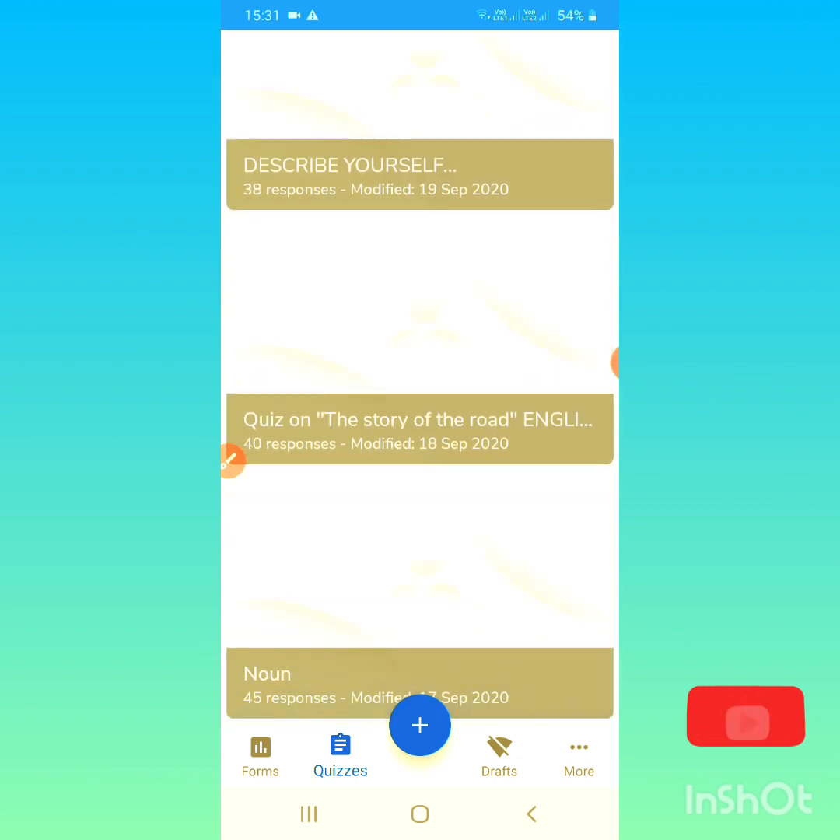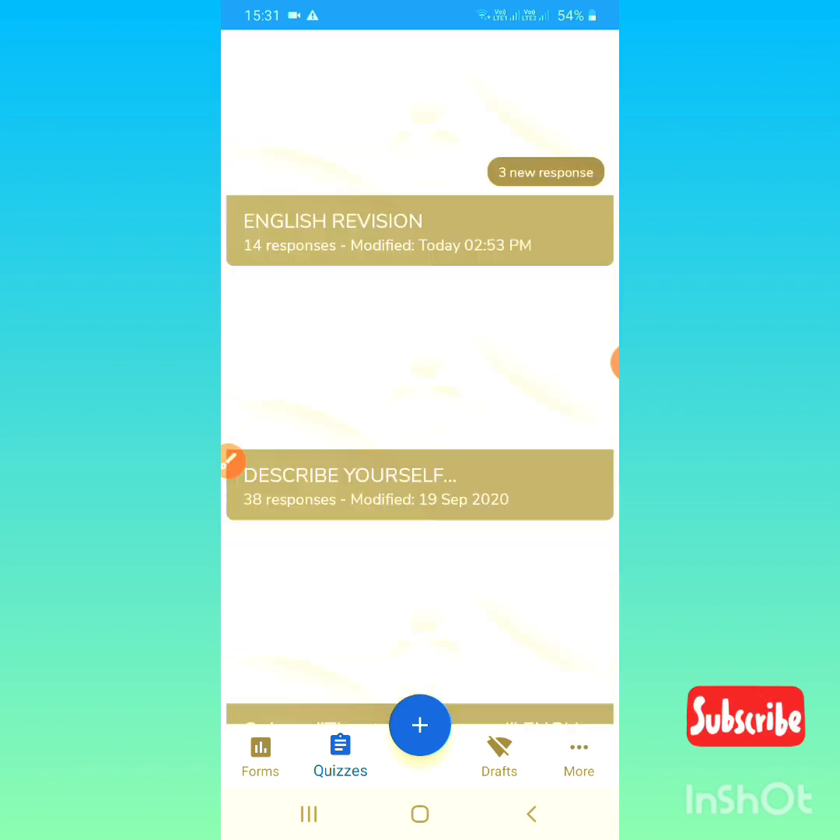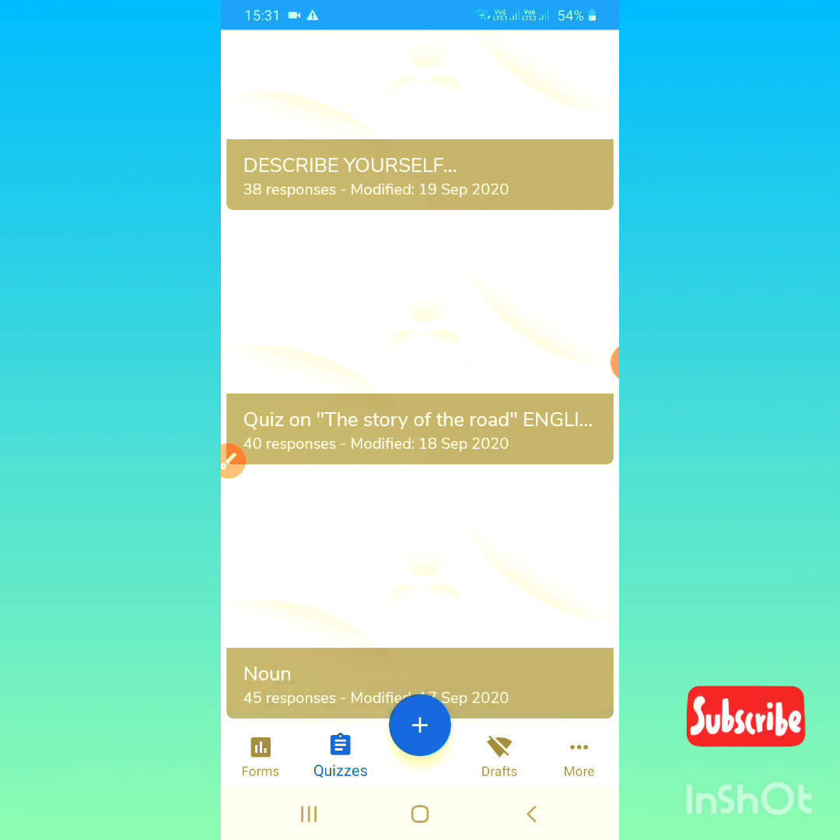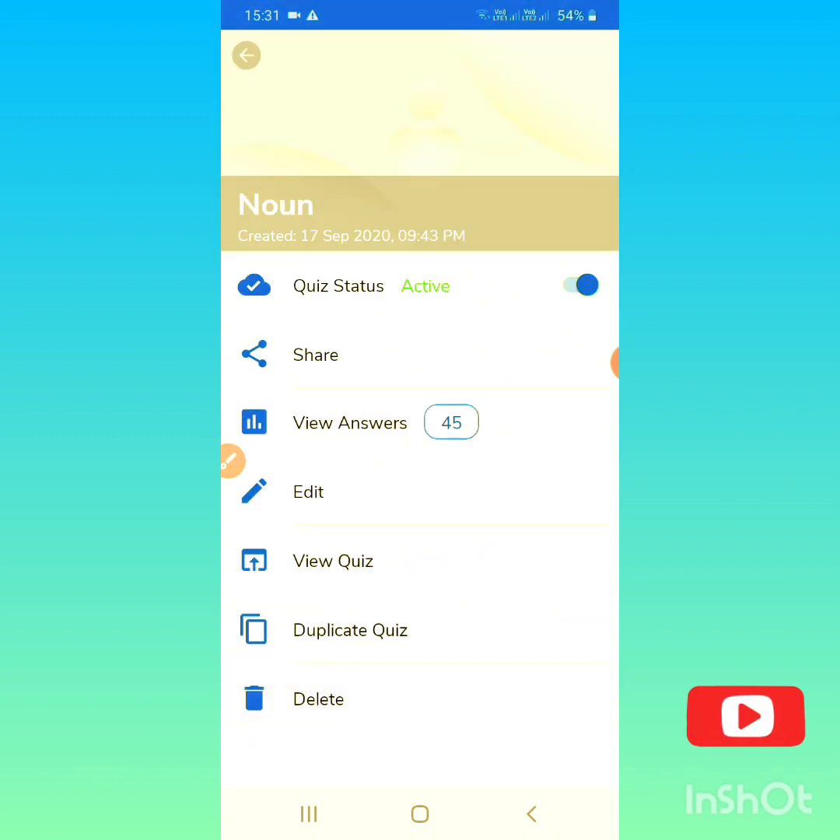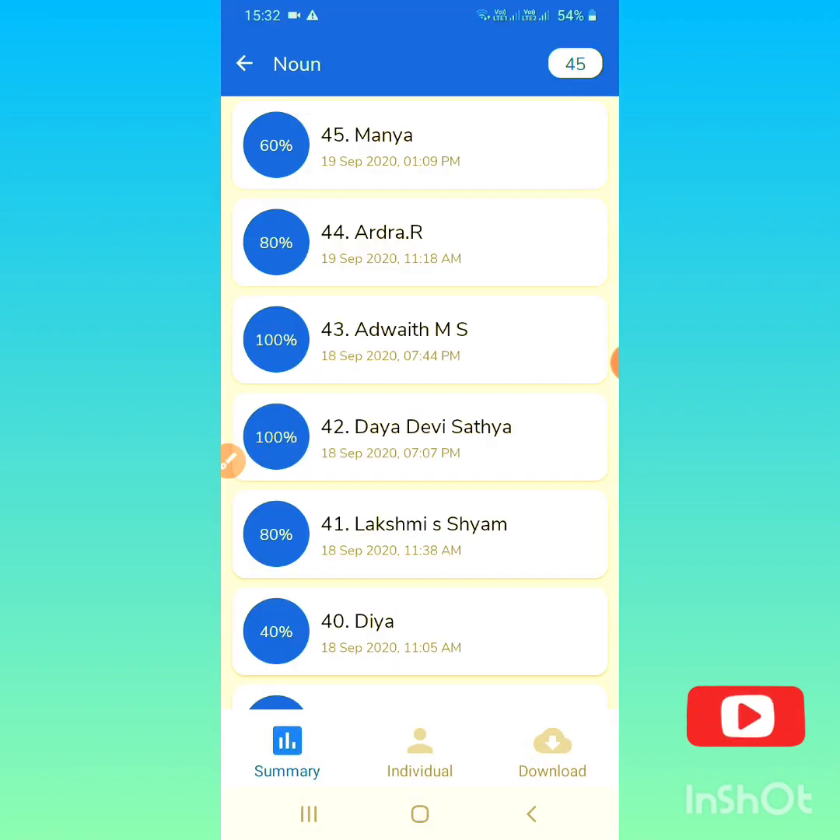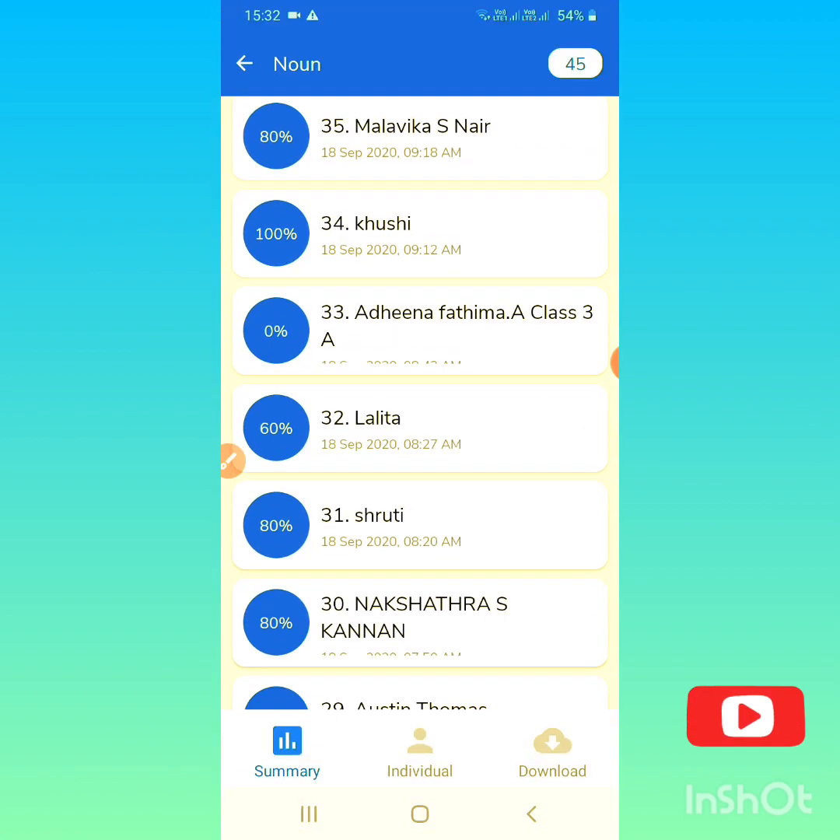So here you can create some quizzes and some forms if you want to do something for children. Just like I have created some quizzes here for children, let me show how to create them in this app. You can see, if I touch this, I have already created this noun quiz. Then here you can see many options: quiz status and share, quiz answers. If you want to see the answers, you can see all the answers one by one in summary form.